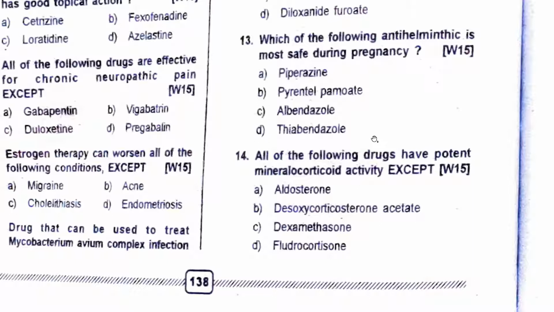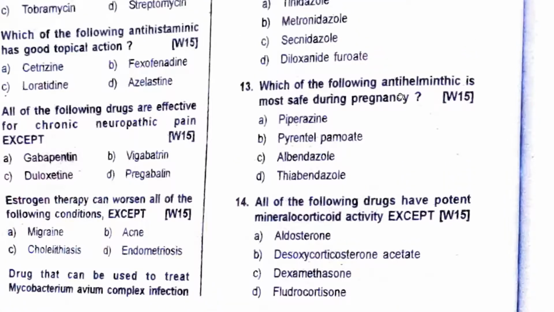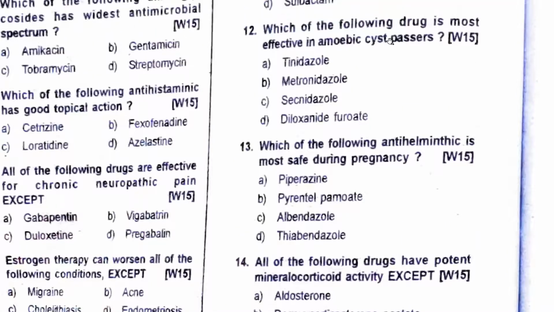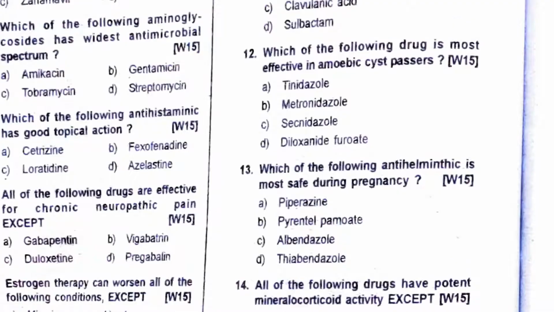Which of the following antihelminthics is most safe during pregnancy? Albendazole. All of them are not given. Albendazole 400 milligram single dose is given. Following drug is most effective in cyst passers. Again, the answer is diloxanide furoate because it is a luminal amebicide.